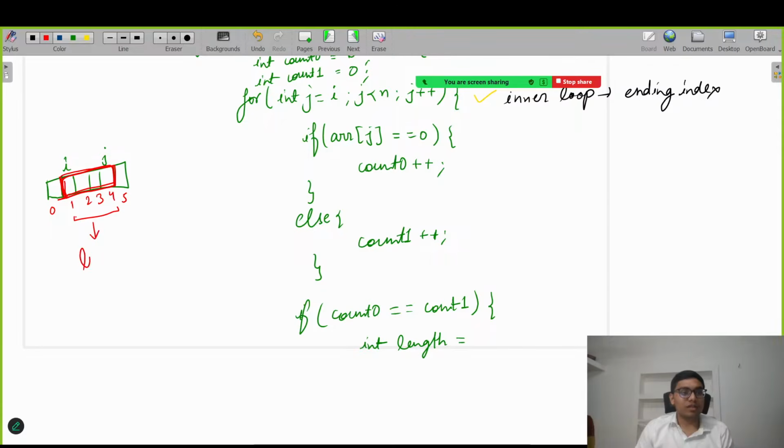Right now the length will be 4. By looking we can say, but with the help of the i and j variables, can we calculate the length? I am reading your chats. Is there any formula? I hope everyone knows.